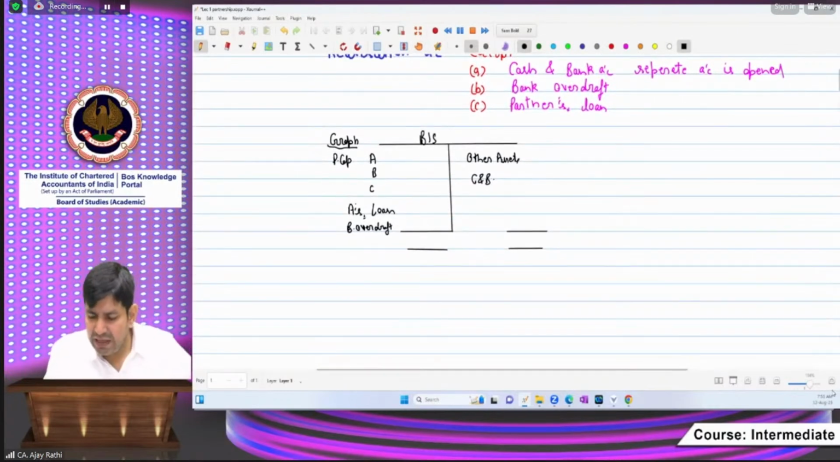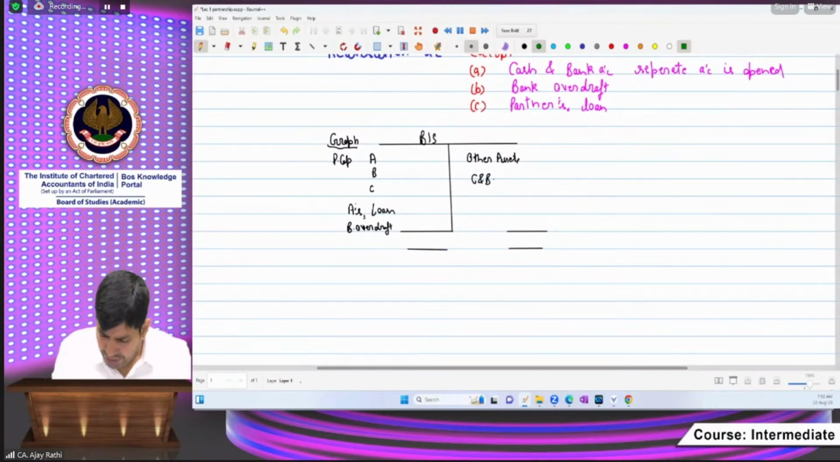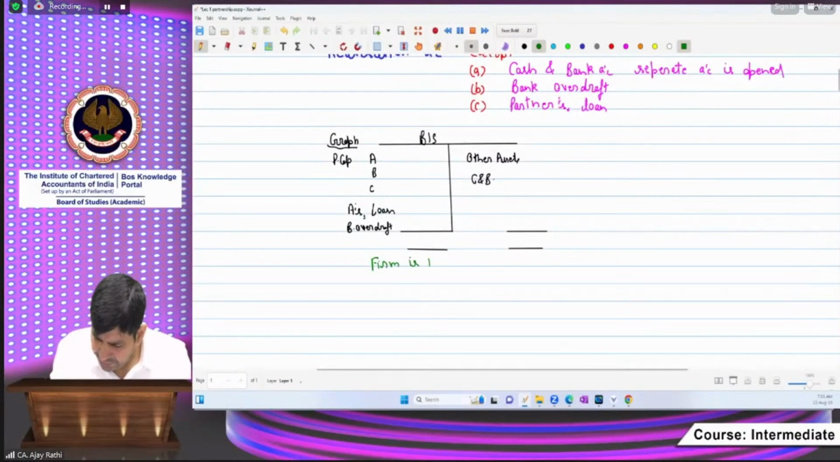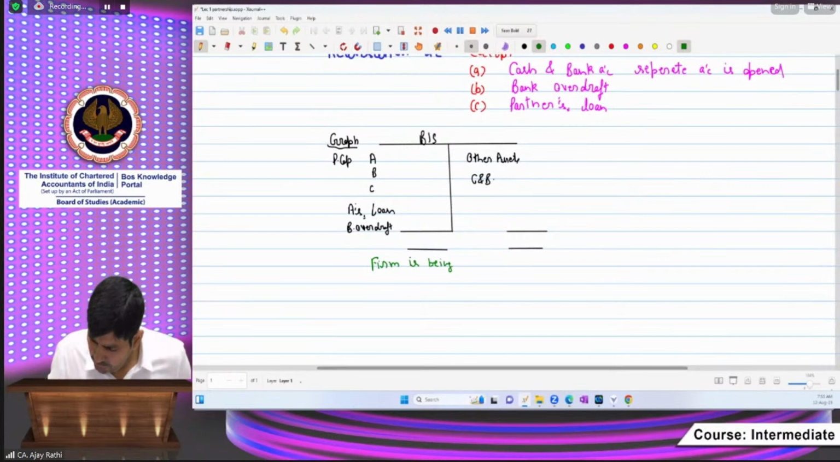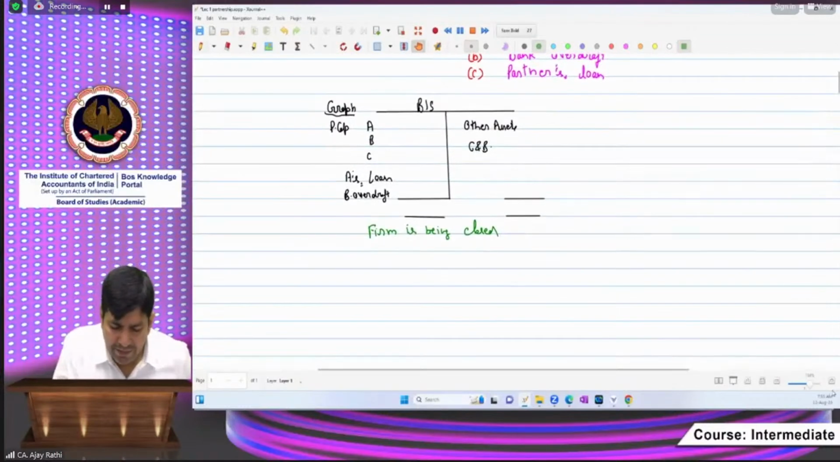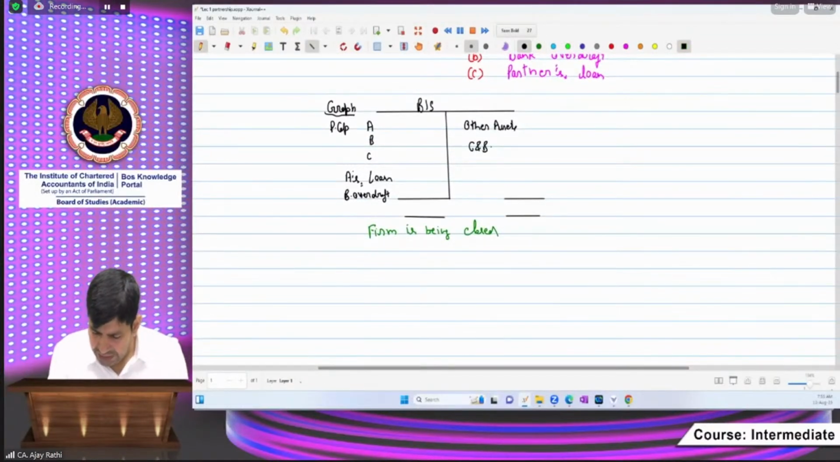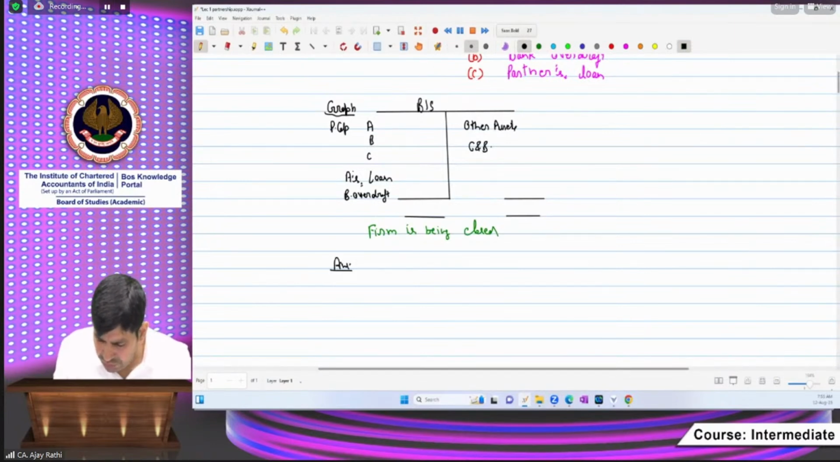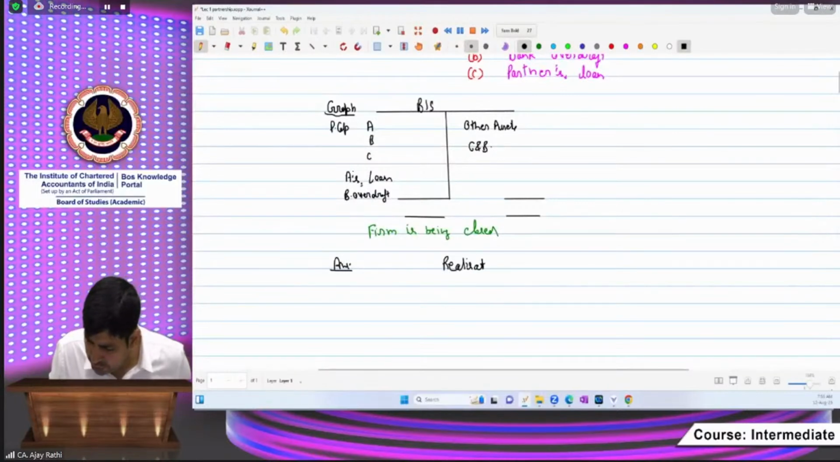So step number one. The question is saying that all the partners are now going home. The firm is being closed, dissolved. Now, what will step one tell you? Step one will say prepare realization account. So how will you do this? You will open a realization account in the question.